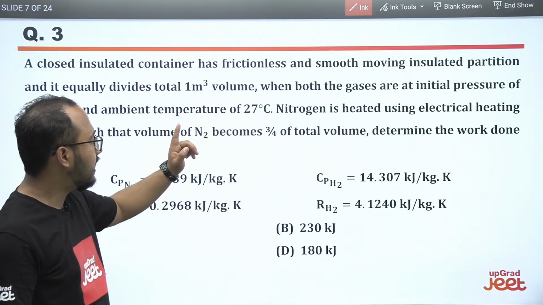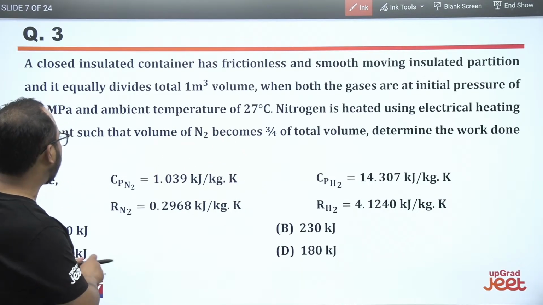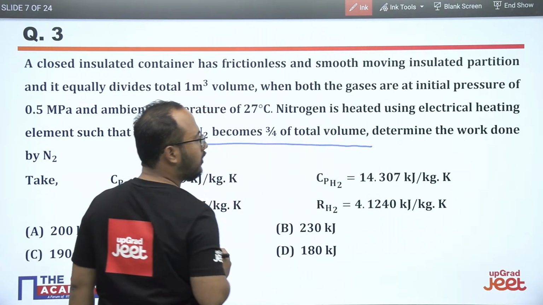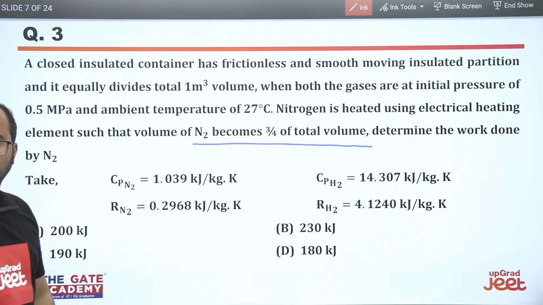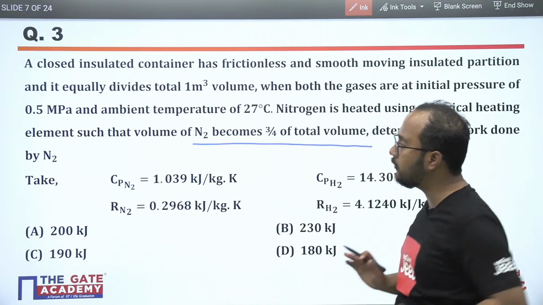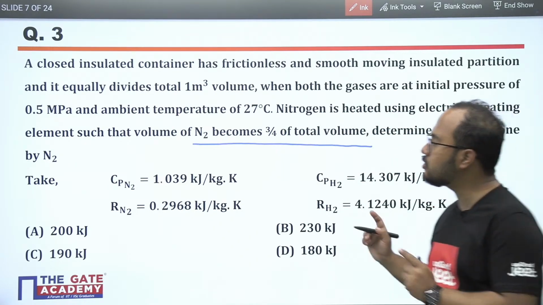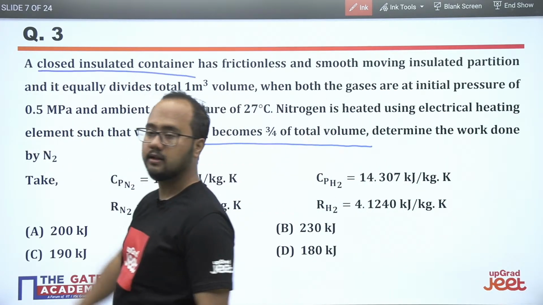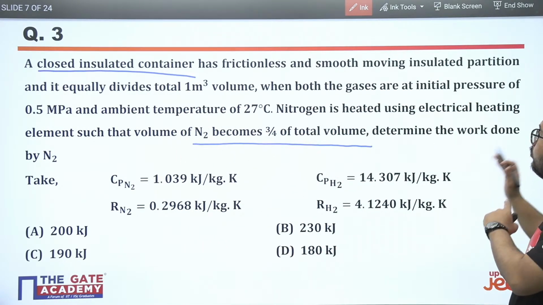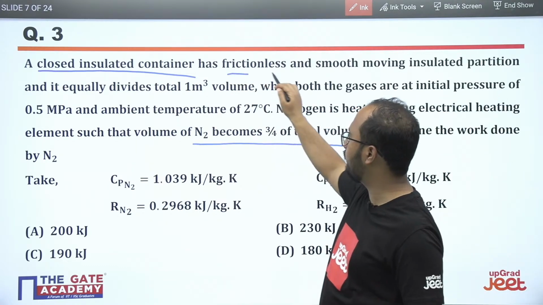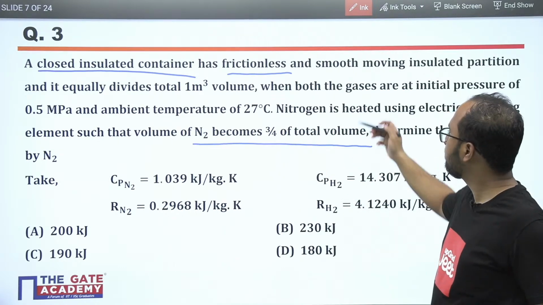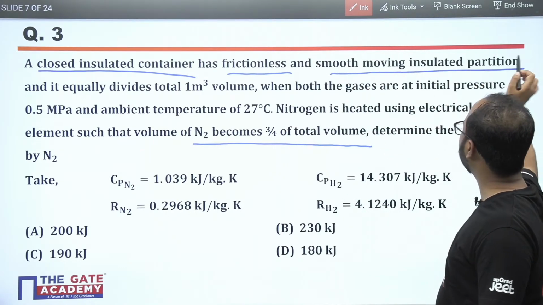Nitrogen is heated using an electrical heating element such that the volume of N2 becomes 3/4 of the total volume. So first of all, you have to understand the question here. Please read the question carefully. A closed insulated container, frictionless and smooth moving. Frictionless is there, obviously, and that's why we can consider the process reversible. A smooth moving insulated partition.